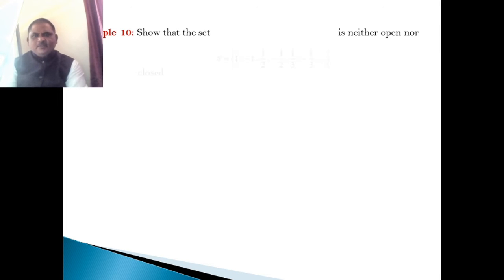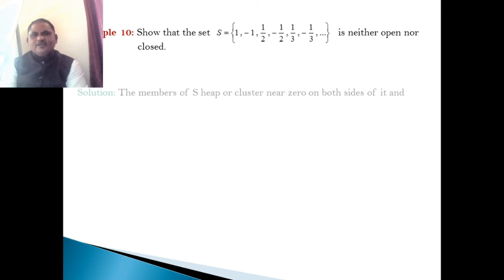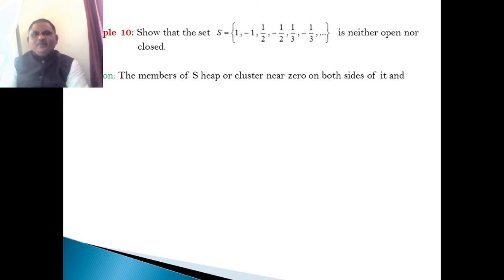Another example: show that the set S is neither open nor closed. The members of S heap or cluster near 0 on both sides of it.